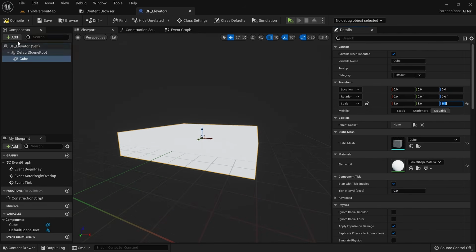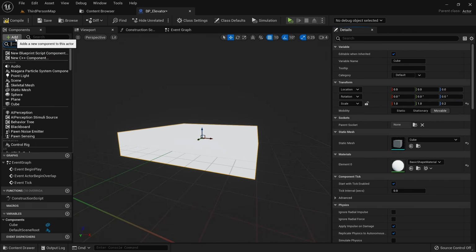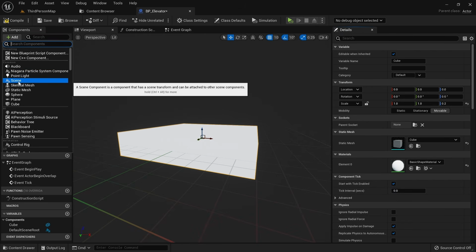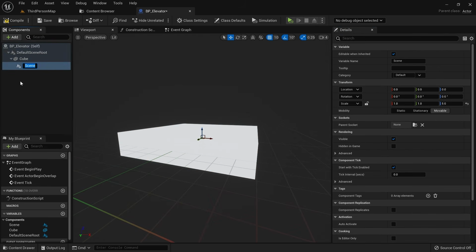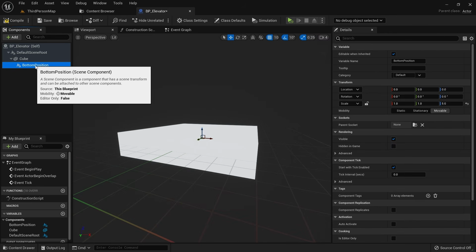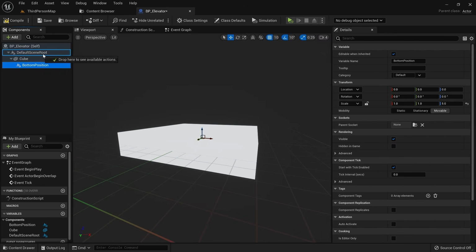We need to have a start and an end position for the movement of the platform. A really great component we can use for that is the scene component. Scene components are great to use when you want to group things or just want to use their position and rotation for something. We want one for the bottom position and one for the top position. When you press the add button, the new component will be attached to the currently selected component, so make sure you don't attach these to the cube, but to the default scene root. If you made a mistake, you can drag the components around and fix it.